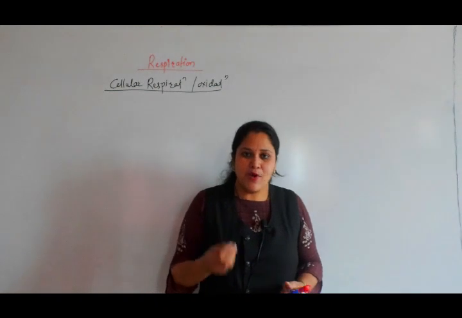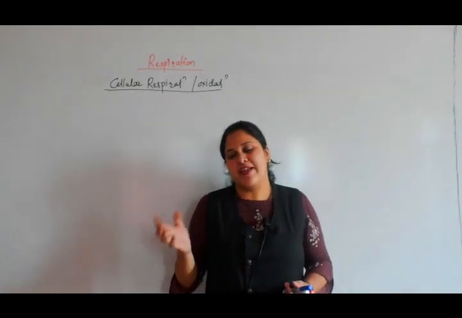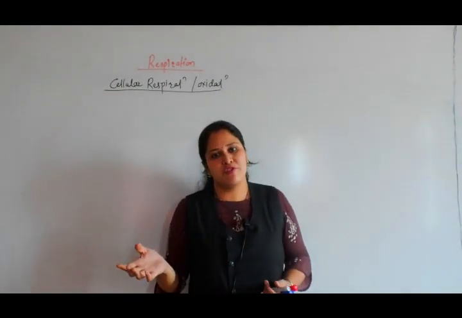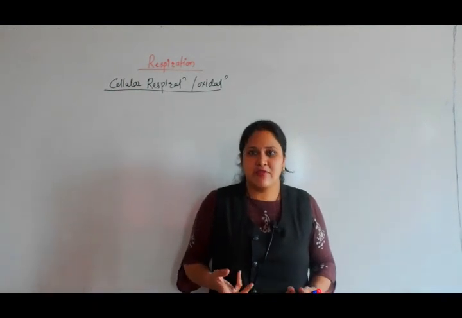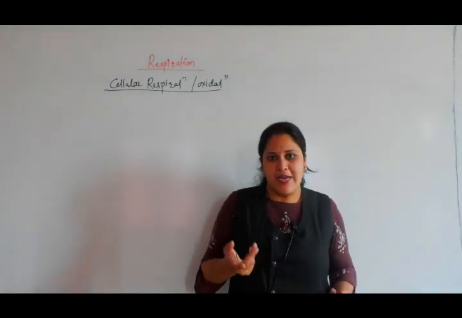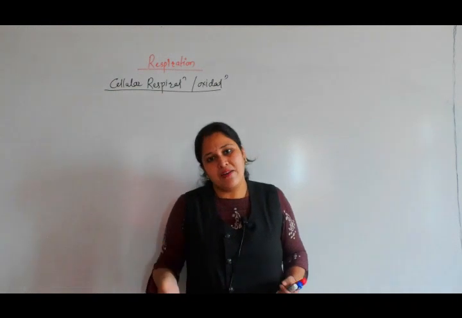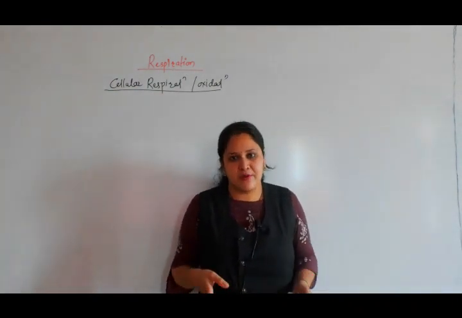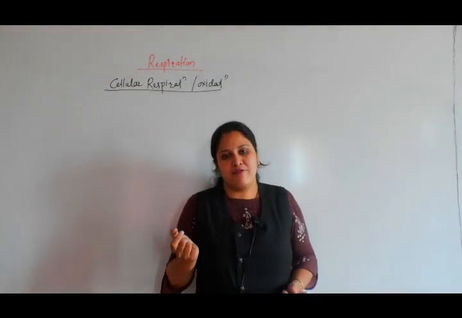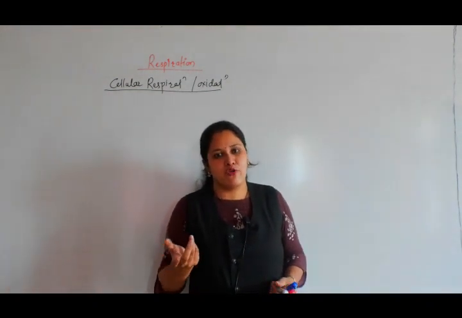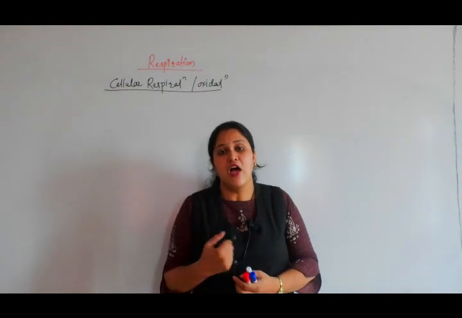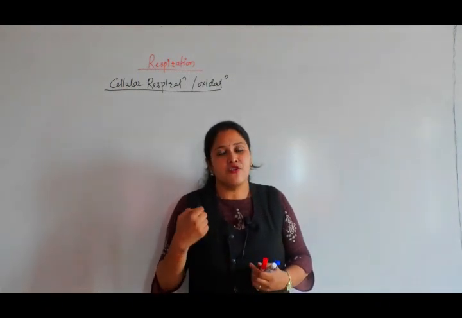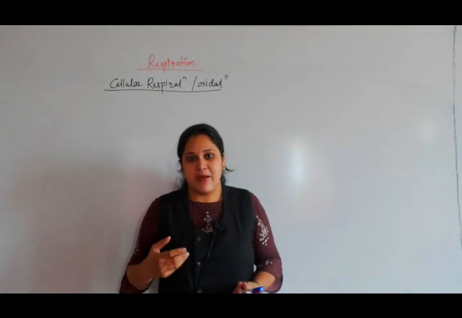So there are a number of structures involved in the entry of O2 and exit of CO2. In plants, these are stomata and lenticels. In animals, going from the lower classes, fishes have gills. Amphibians have nostrils. Human beings also have nostrils. Amphibians can respire through the skin also. So there are different types of respiratory systems.